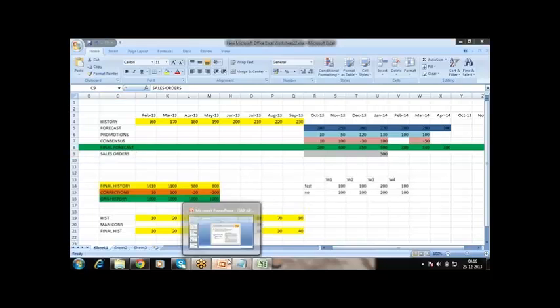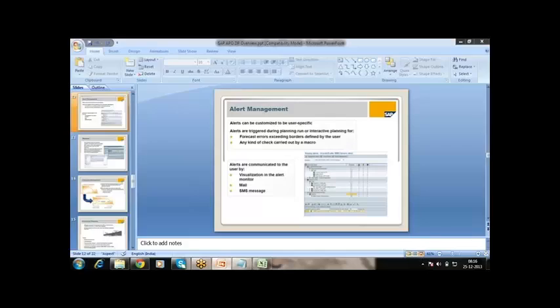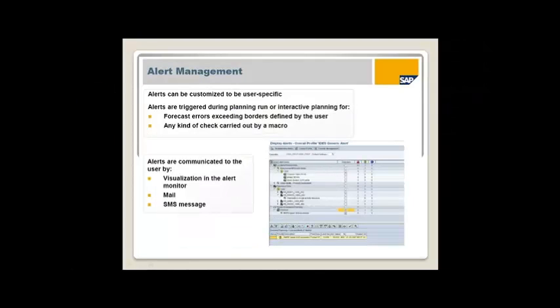So, to avoid this, SAP provided an alert. We can write an alert, so the alert will give the message. The system automatically will check, okay, for this particular product and location, the sales orders are greater than forecast, then it will give a message. So in the 1000 products, maybe 5 products have sales orders greater than the forecast. So the system will give the messages, and the business user will check the 5 messages and correct the data. It will take 5 minutes of time.